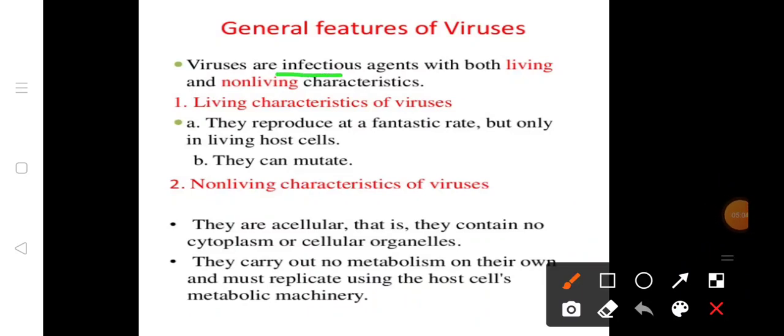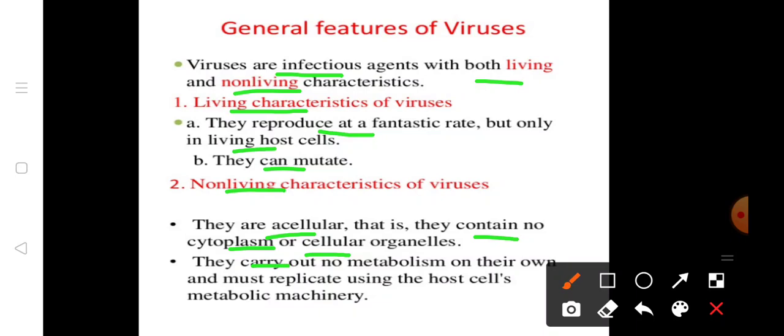Viruses are infectious agents with both living and non-living characteristics. They show living characteristics such as reproducing at a fantastic rate, but only inside the host cell. They particularly require host cells in which they grow and multiply, and they can also mutate. Non-living characteristics: they are acellular, which means they do not contain cytoplasm or cellular organelles.